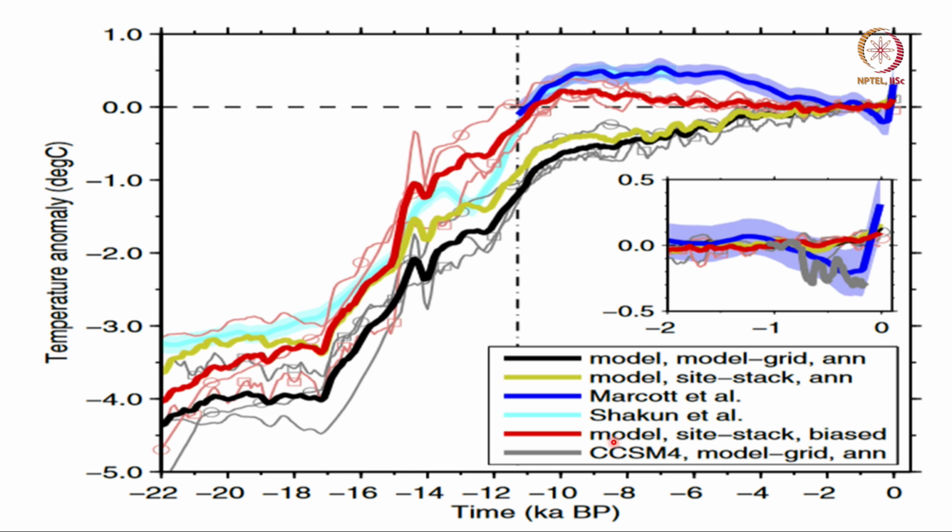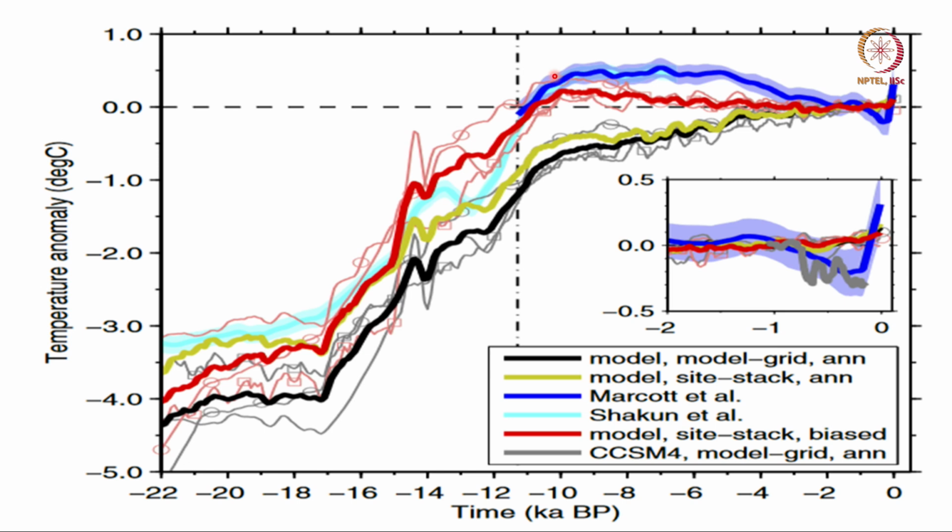Okay. So, what these model people did was, they average over the site data, but only average over the summer period, okay, not annual mean. This is called biased averaging, and when you see, then it suddenly jumps to a value close to both Shakun and Marquardt. So, clearly shows that when you deal with proxy data, you need to be very careful.